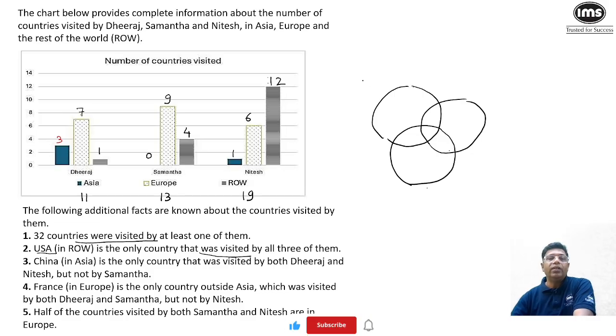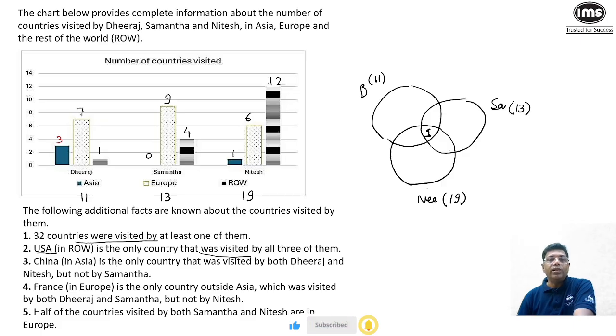Let us write: this is for Dheeraj, this is for Samantha, and this is for Nitesh. Now Dheeraj is visiting a total of 11 countries, so the circle of Dheeraj has to be equal to 11. Samantha is visiting a total of 13 countries, so this value is equal to 13, while for Nitesh, this value will add up to 19. Now let's read further. USA is the only country that was visited by all 3. It means all 3 has to be only 1 country, and that country is US. Apart from US, nobody else can be there.